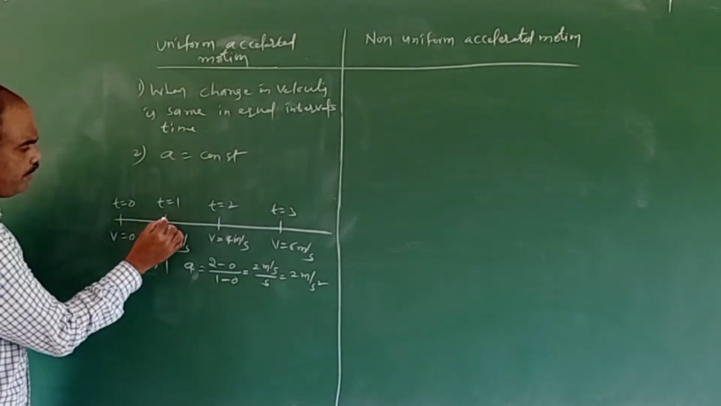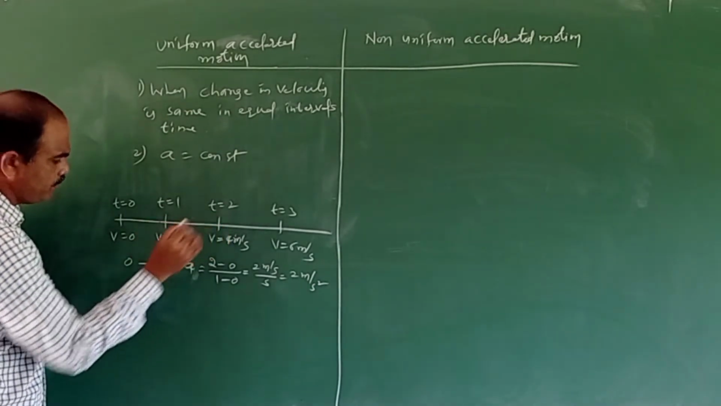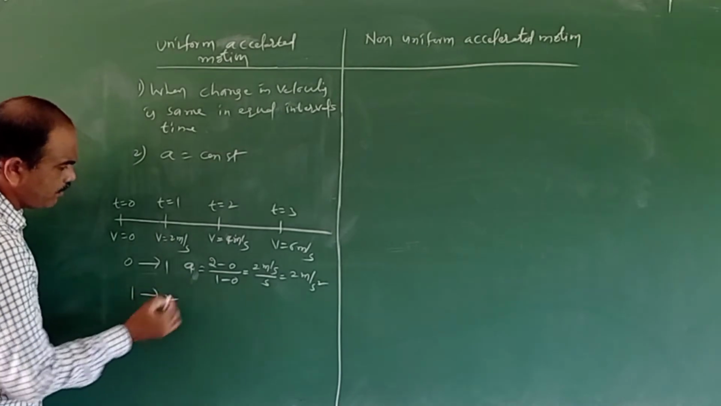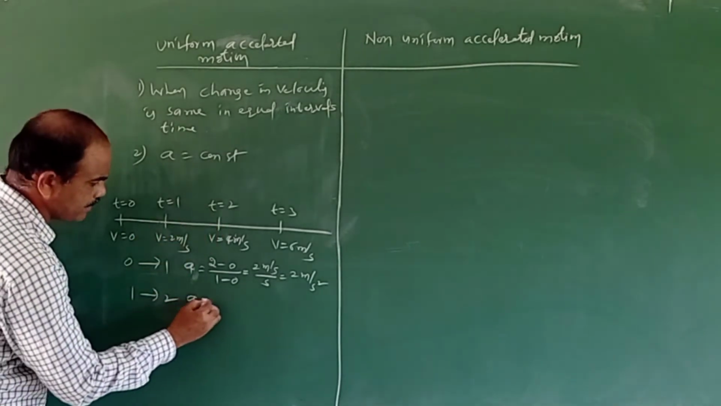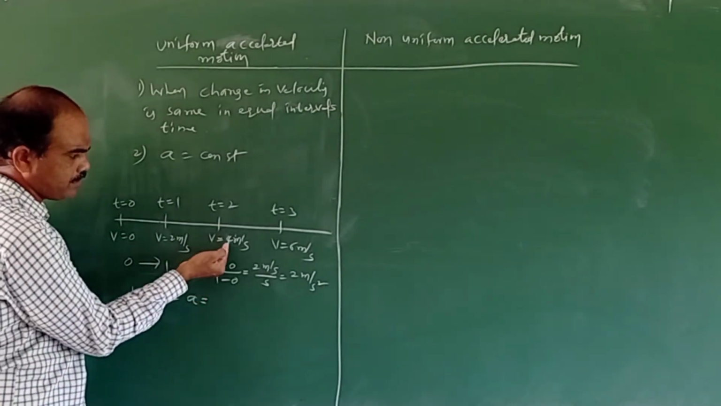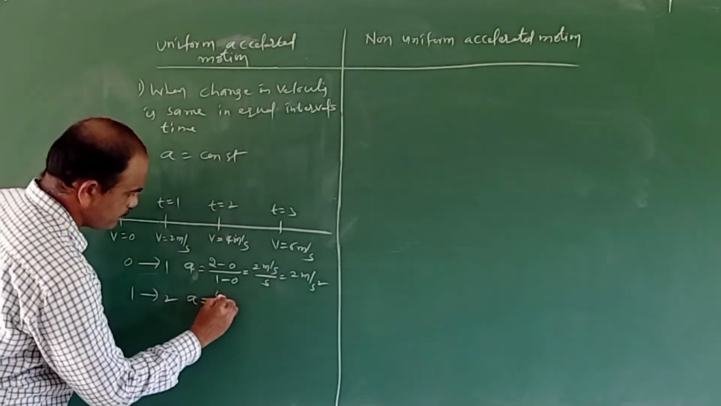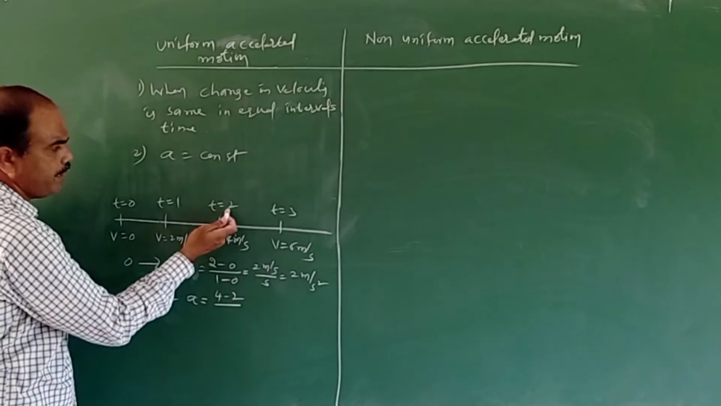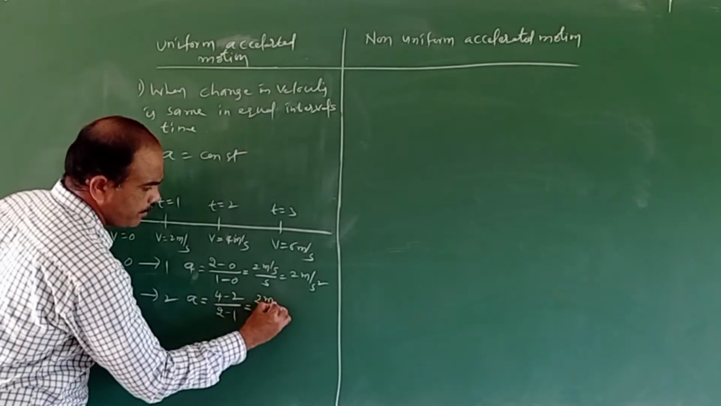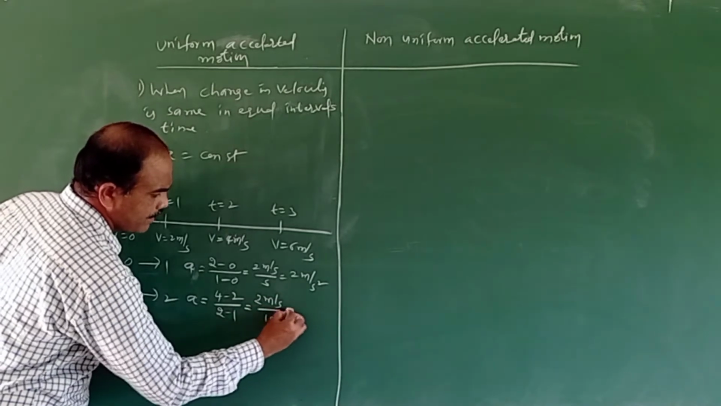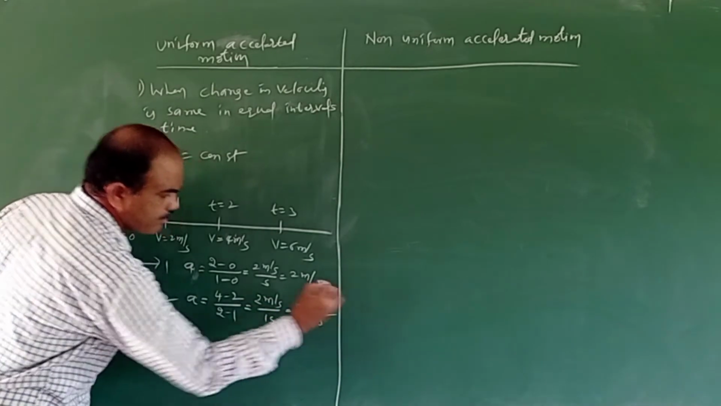And next, during the time 1 second to 2 second. Now during the 1 second to the second second, what is the acceleration? The acceleration is nothing but change in velocity. What is change in velocity? 4 minus 2. So what is the change in time? 2 minus 1. Nothing but 4 minus 2 is nothing but 2 meter per second by 1 second, and nothing but 2 meter per second square.